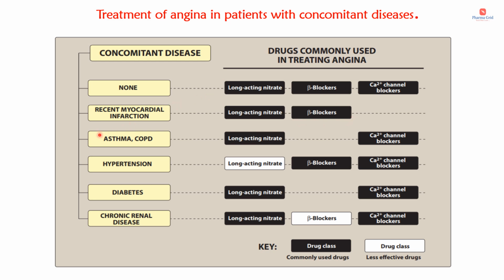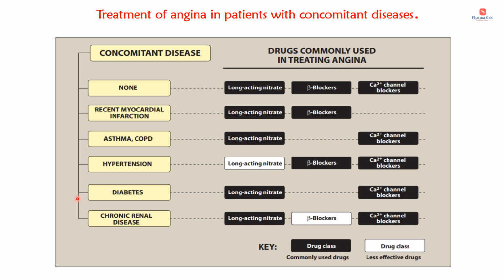Then if the patient has comorbidity such as asthma or COPD, in such patients beta blockers are contraindicated, especially non-selective beta blockers. So long-acting nitrates and calcium channel blockers will be the treatment options in patients with comorbidities such as asthma or COPD. Then if a patient has angina along with hypertension, beta blockers and calcium channel blockers will be the most commonly used drugs. Long-acting nitrates will be less effective.